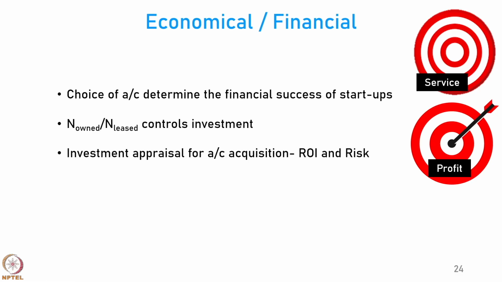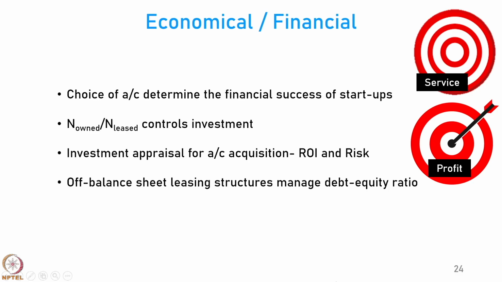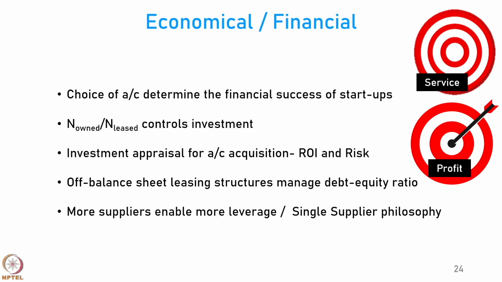So there is a requirement to do an appraisal of investment for acquisition of the aircraft. We have to look at the rate of return, rate of investment, the ROI and the risk. Then off-balance-sheet leasing structures manage the debt-equity ratio. So when you lease the aircraft, you are able to help the bottom line by increasing the operating cost but reducing the capital costs. If you have more suppliers, you enable more leverage compared to a single supplier philosophy.